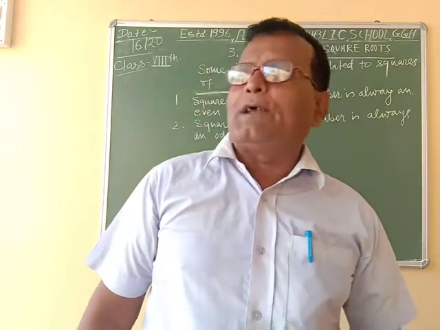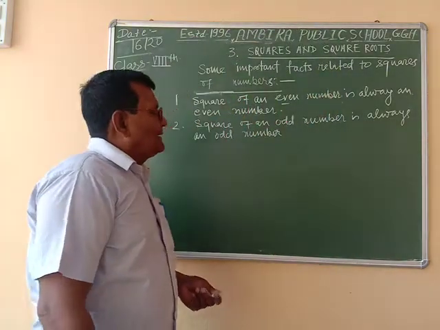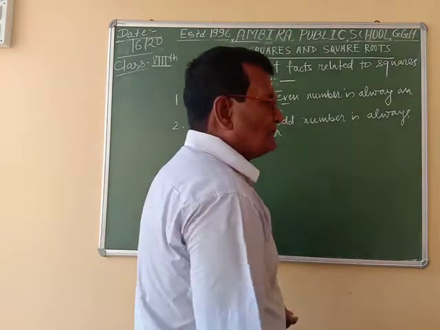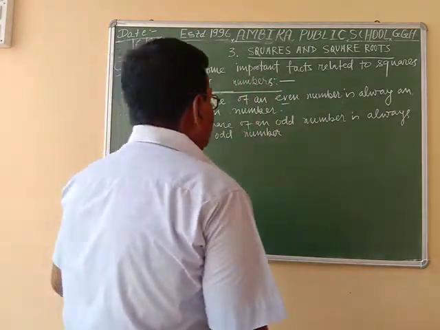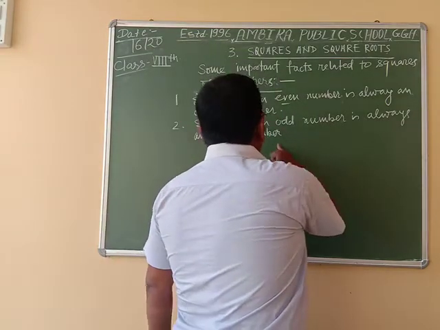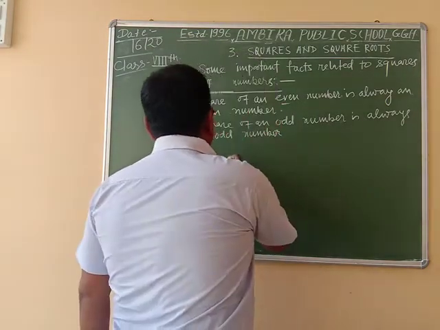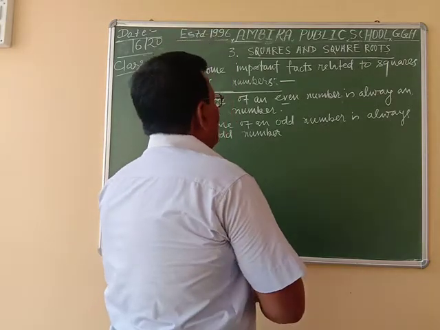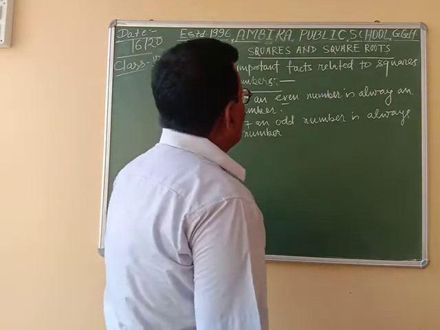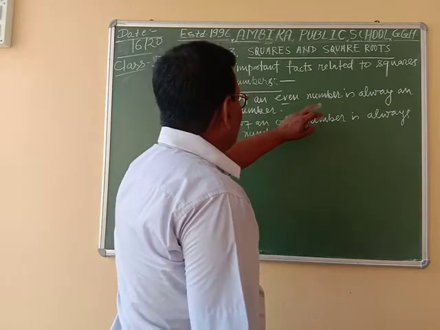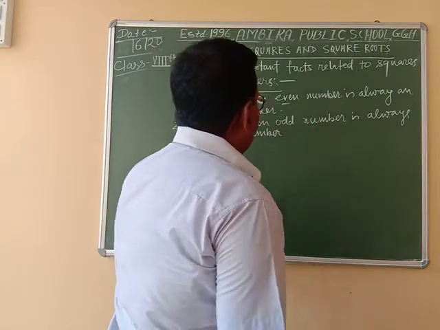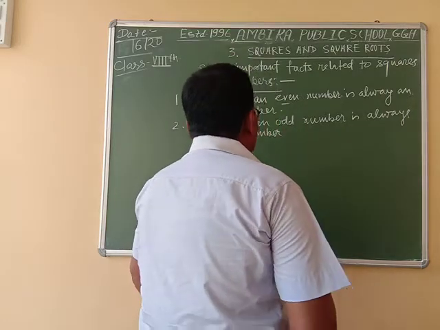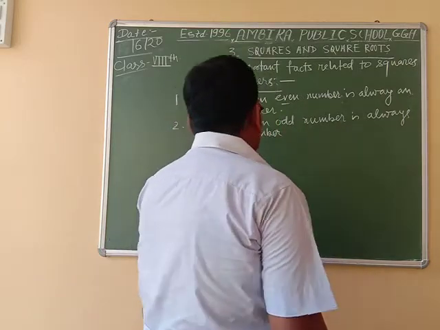And 15 square. 15 is an odd number because it is not divisible by 2. An even number is a number which is divisible by 2, and if a number is not divisible by 2, then that number is called an odd number.